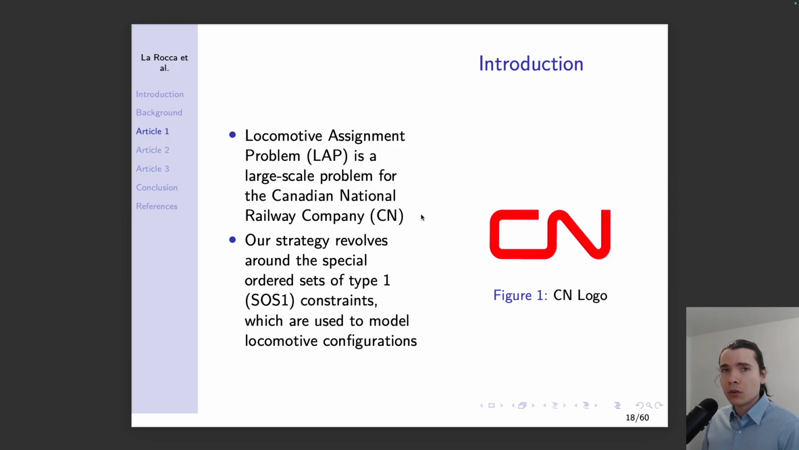It's about the locomotive assignment problem, LEP. It's a large-scale problem for the Canadian National Railway Company. Our strategy revolves around the special ordered sets of type 1, which I will call SOS1 constraints for short. These constraints are used to represent the assignment of a set of locomotive to a train in the network.